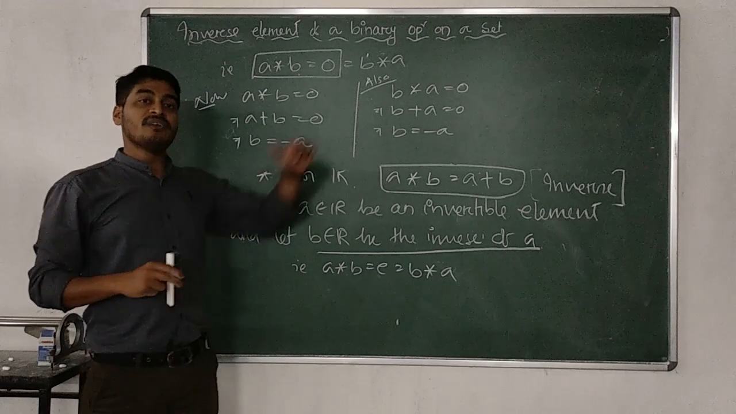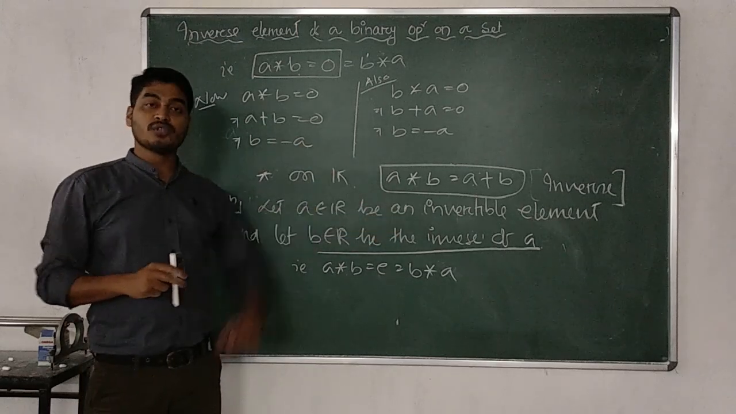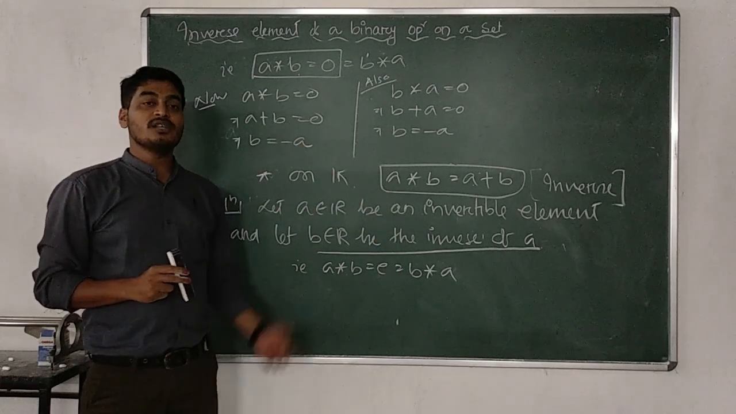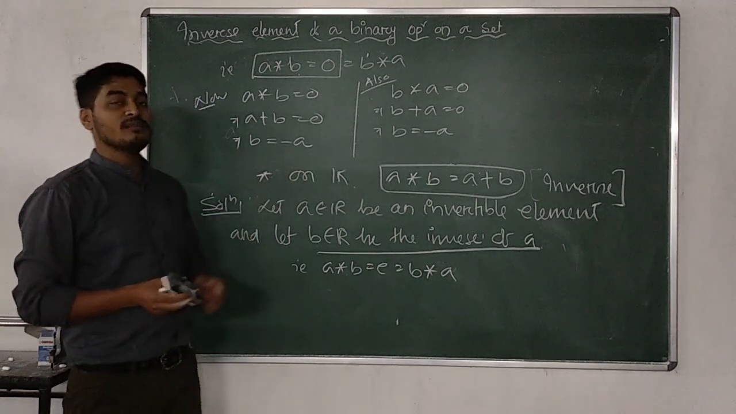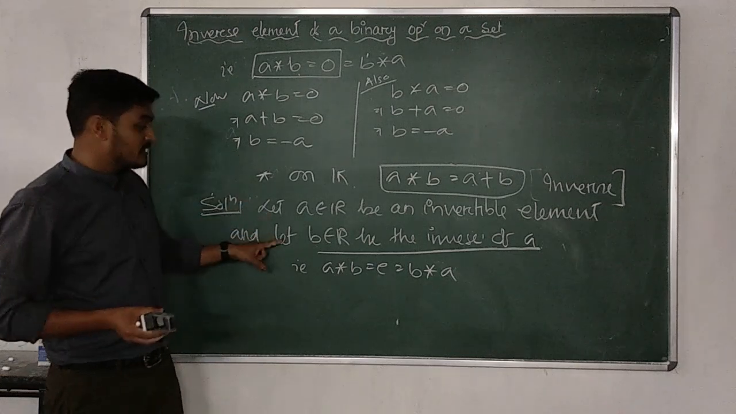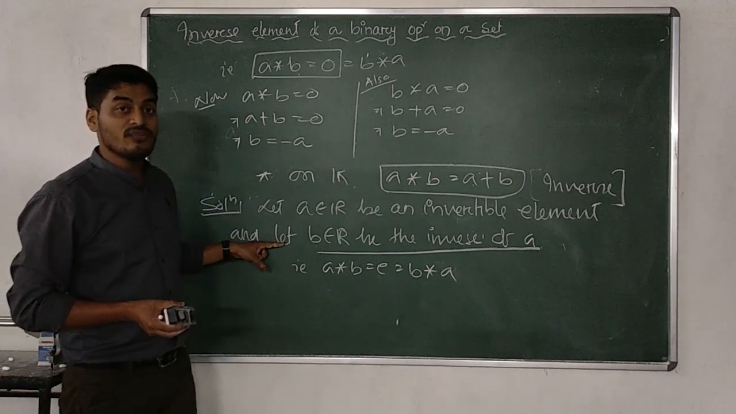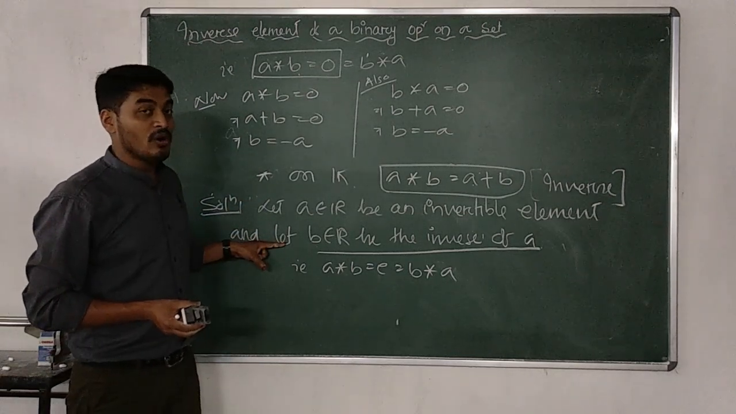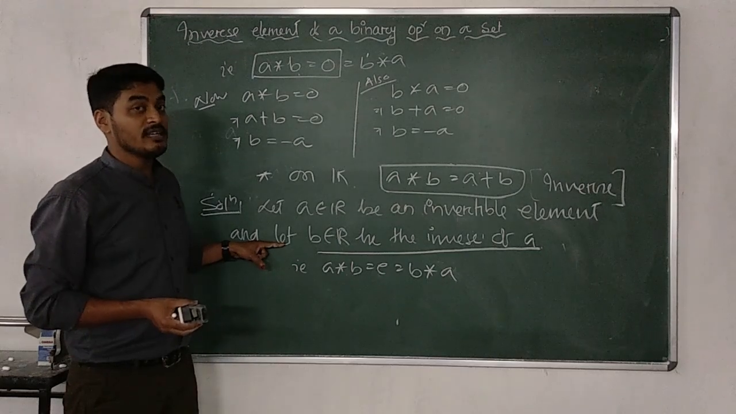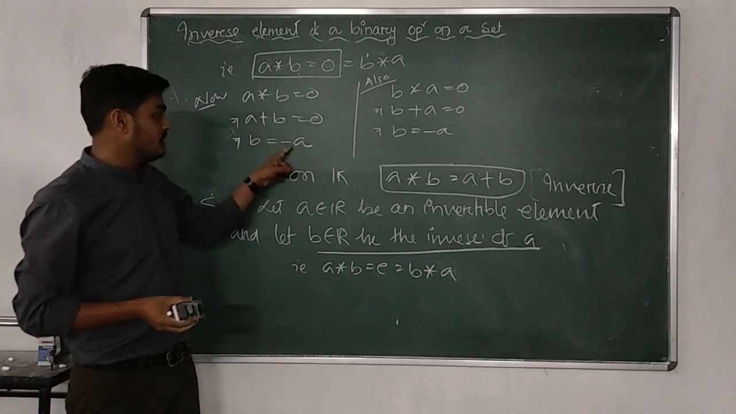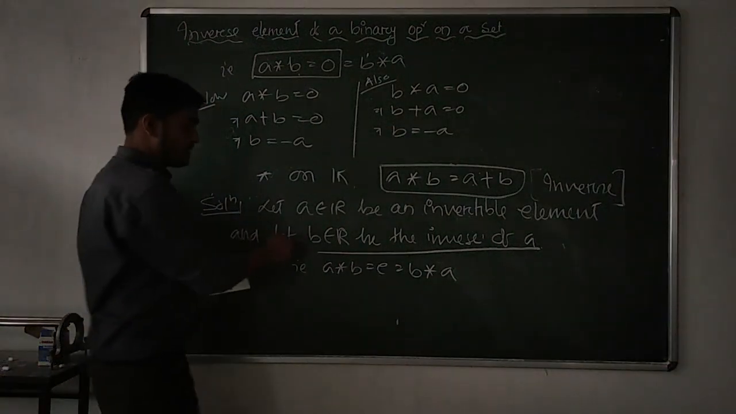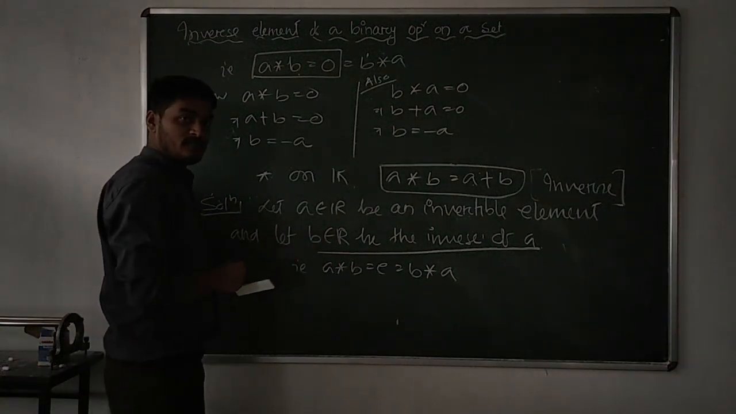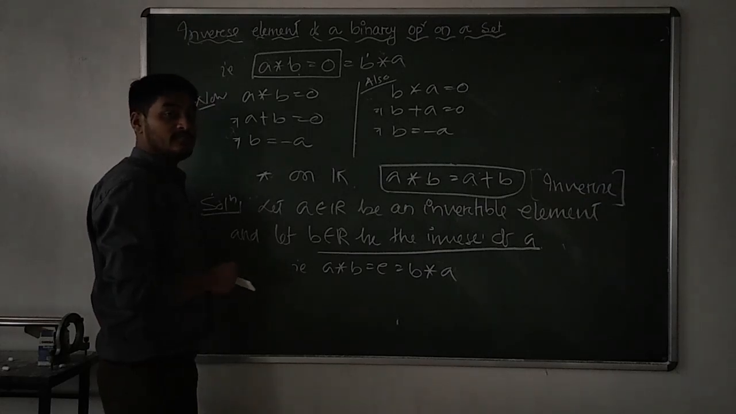Remember, if inverse exists, inverse is also unique. This uniqueness of inverse is also required. What that means here: B is the inverse of A. That means you should have only one value of B, exactly a unique value of B. What is the value of B here? Minus A. And both are real numbers. Already we have considered that B belongs to real numbers. We can easily give the conclusion that minus A is the inverse of A.